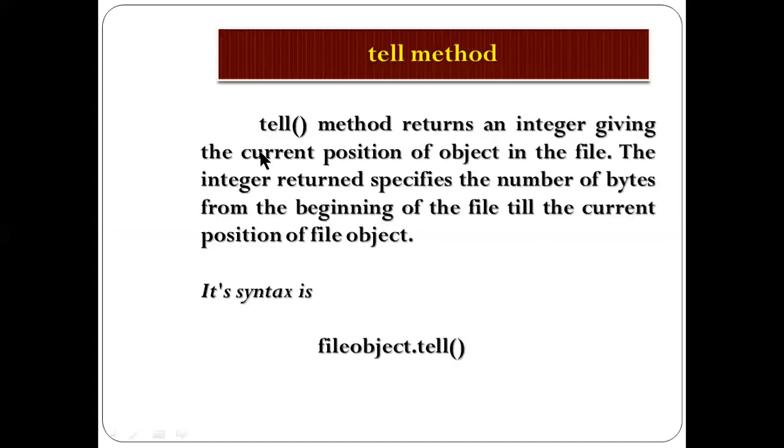And the tell function, I have also shown you an example of tell. The tell method returns an integer giving the current position of the object in the file. The integer returned specifies the number of bytes, meaning how many characters are in your input. So it will count the number of bytes from the beginning of the file till the current position of the object. Whatever position is given there, it will count the number of bytes up to that value.